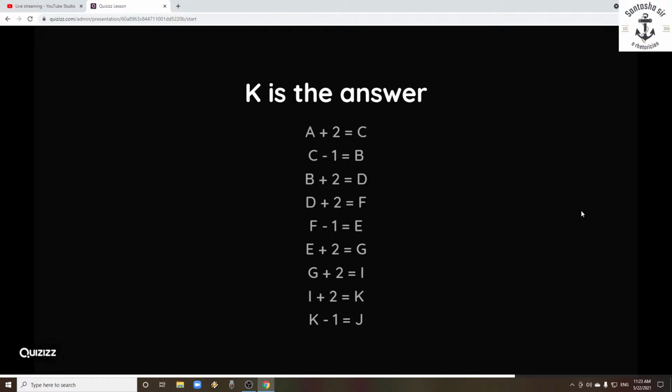Then 2 times 2 is added, then -1. Then the next, you have to add 3 times 2, and then it goes -1. Like that, the series will be continued. A plus 2 equals C, and take that C -1, B. So 1 time 2 is completed. Next, with that answer, you will add 2 two times, then -1. Then 3 times you have to add 2, then it will go again -1.